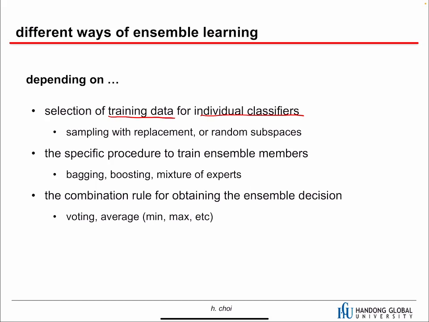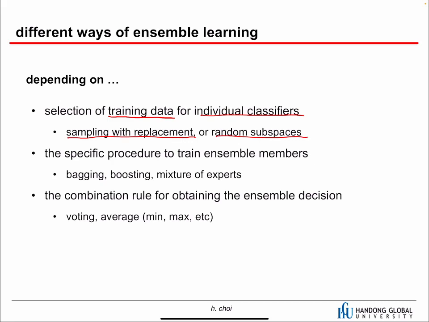So when we have 100 training data samples, we can use just 70% of the training samples to train a classifier. This 70% can be randomly selected. Then we can train a lot of classifiers based on the 70%. So, sampling with replacement or random subspaces.